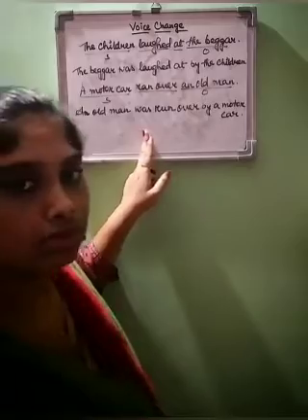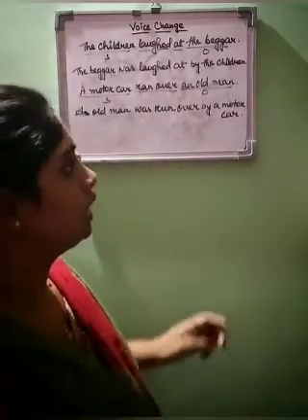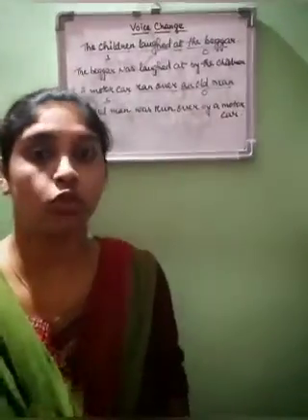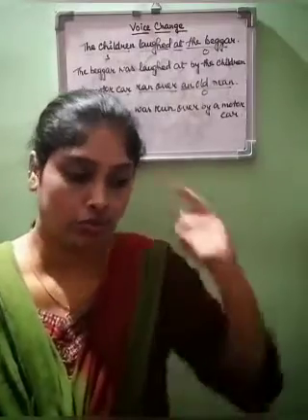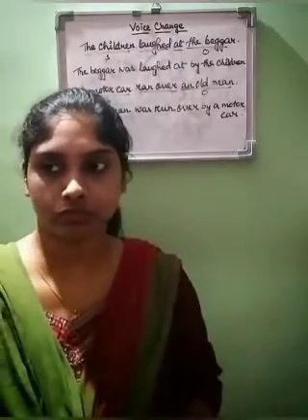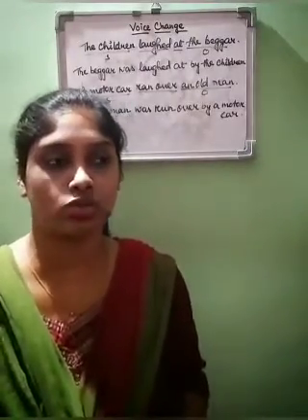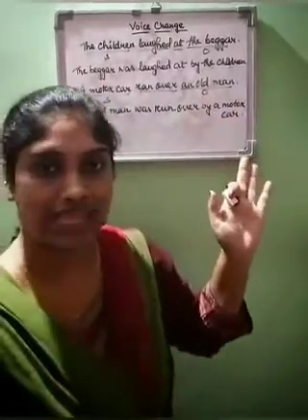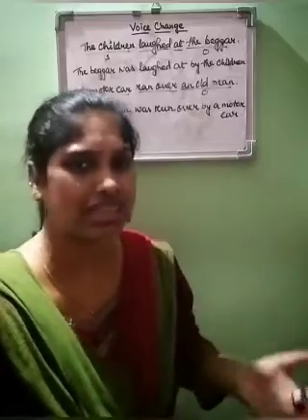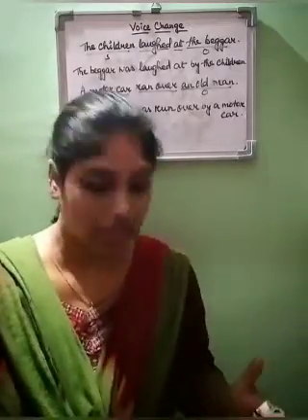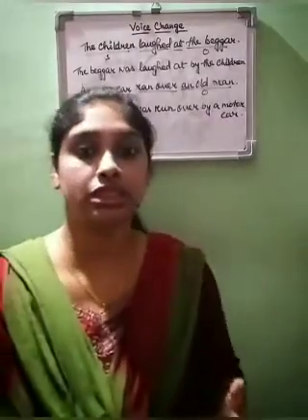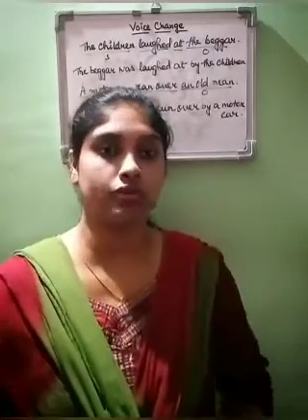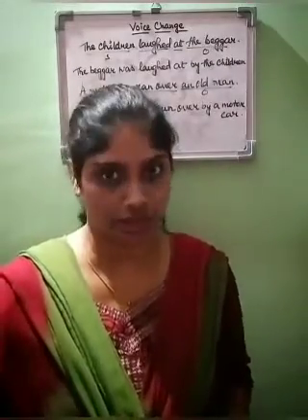So this is one type. Now let's check two more types. First we will see how we change in case of imperative sentences. Till now these were all assertive sentences, but now we will see how we change in imperative sentences, and also in interrogative sentences.